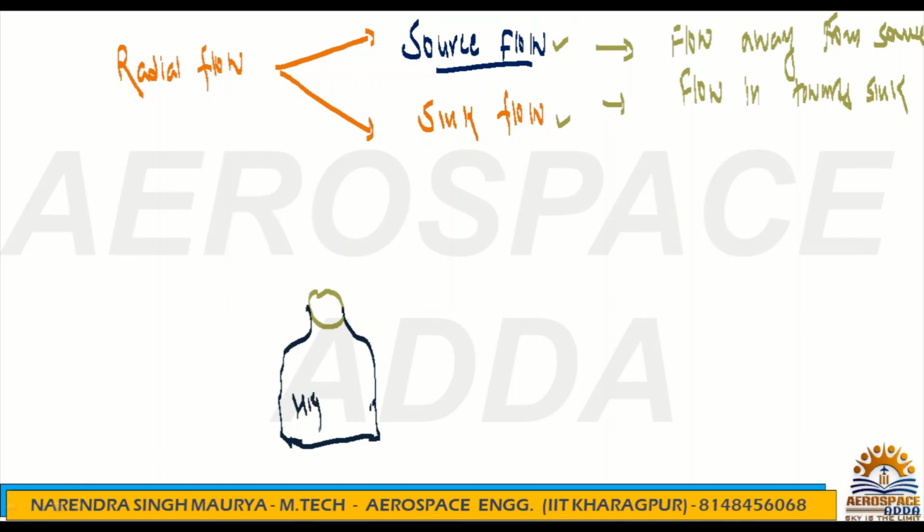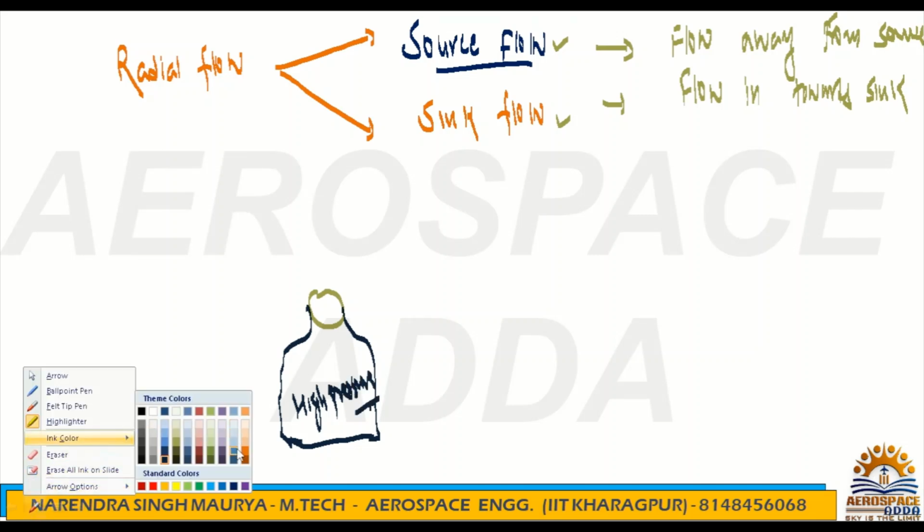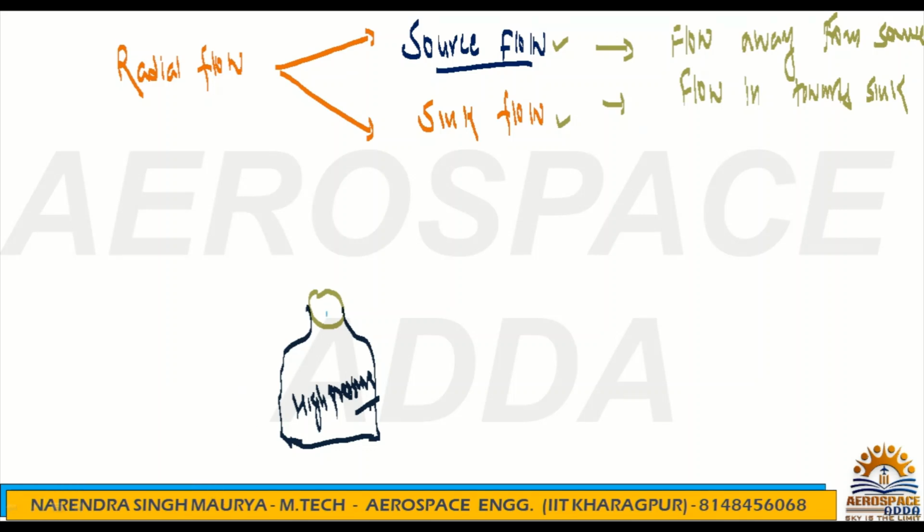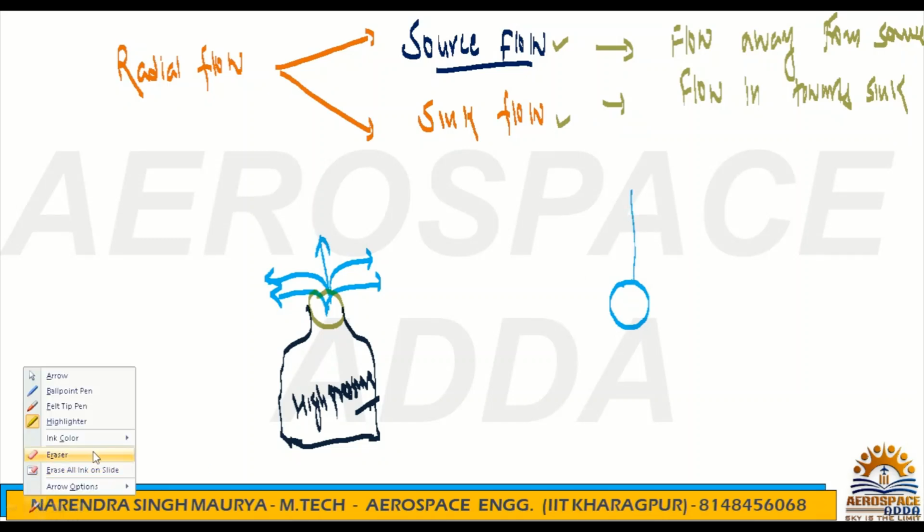Once you open this knob, the flow will come out like this. So if the flow is something like this, then it is called a source. Flow is coming out from the source.